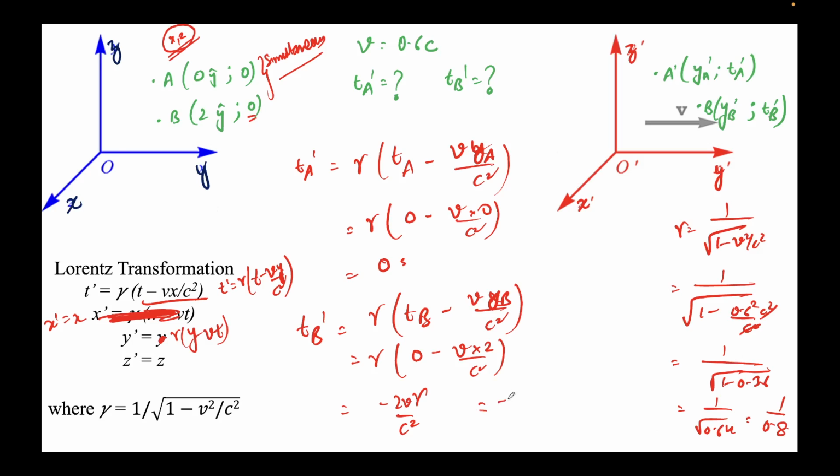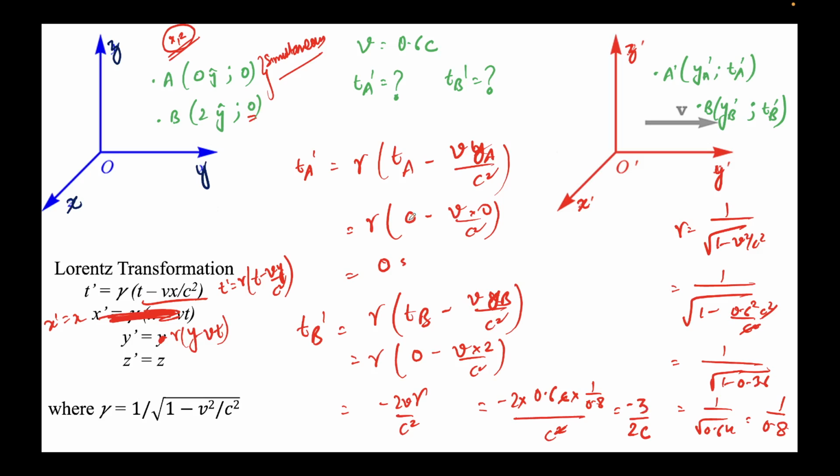I'll put this value here. So it will be minus 2 multiplied by V. V is 0.6 c. 0.6 c times gamma. Gamma is 1 over 0.8, divided by c square. So this gets cancelled, and what we'll get is 2 into 1.2 over 0.8. So this is minus 1.5. So this is minus 1.5, that is 3 by 2c. So what I'm getting is that Tb prime is minus 3 by 2c.